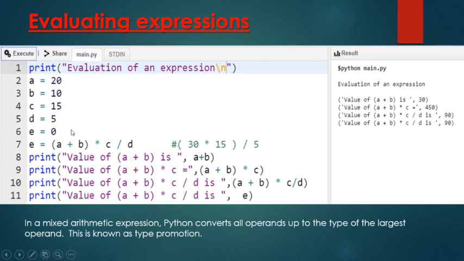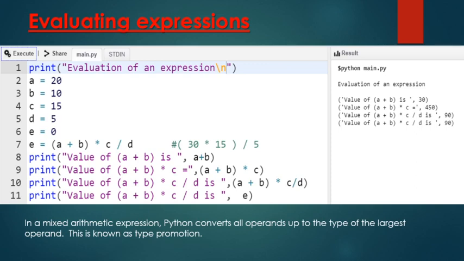Then we will evaluate a plus b into c, means 30 into the value of c, which is 15. Then 30 into 15 will be 450. Clear? Then next, that whole part will be divided by d.